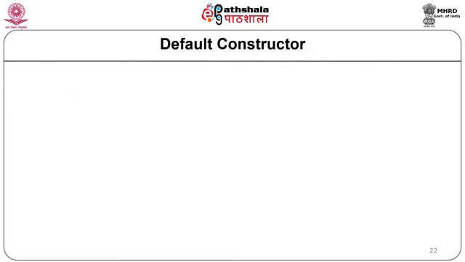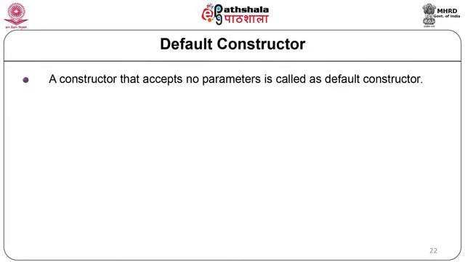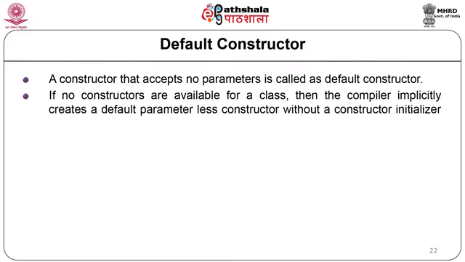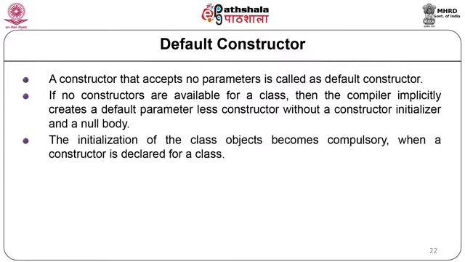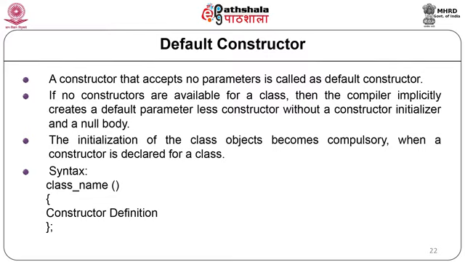A default constructor is a constructor that accepts no parameter. If no constructors are available for a class, then the compiler implicitly creates a default parameterless constructor without a constructor initialization and a null body. The initialization of the class objects becomes compulsory when the constructor is declared for a class. Syntax is class_name, opening closing brackets and curly braces. Inside the body of the constructor, we can have some code for the initialization.